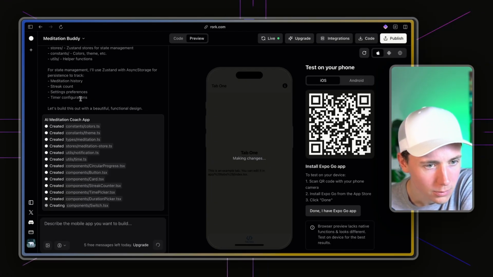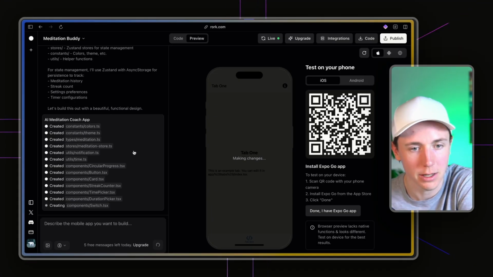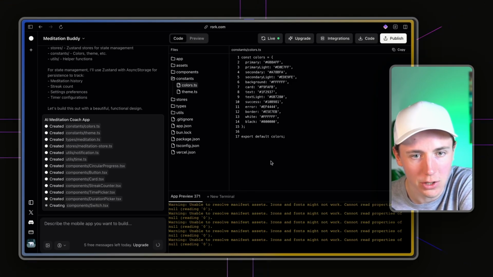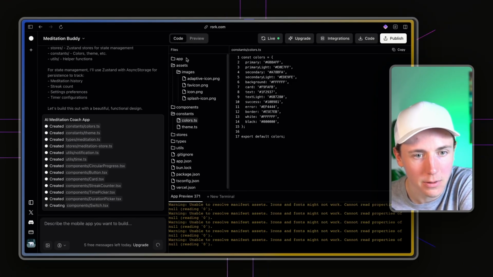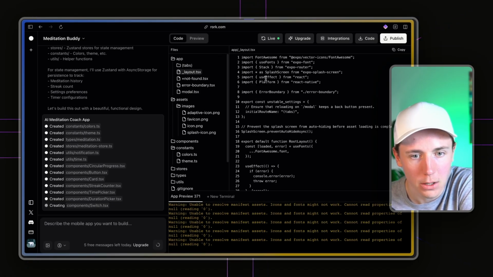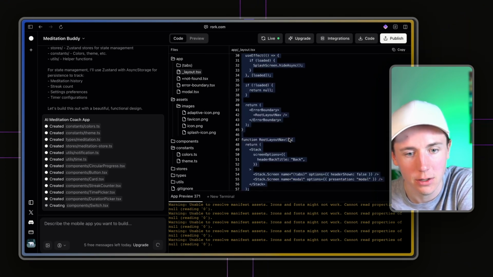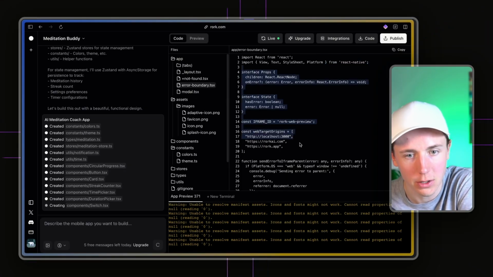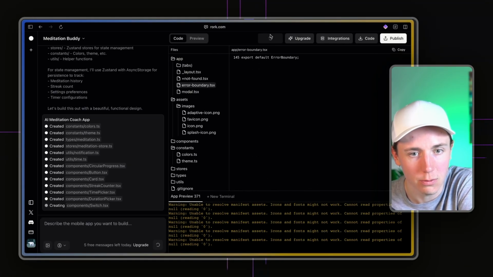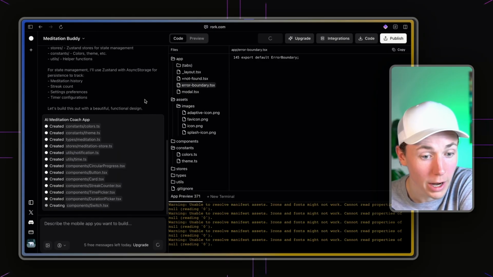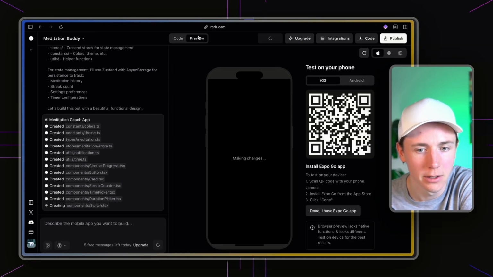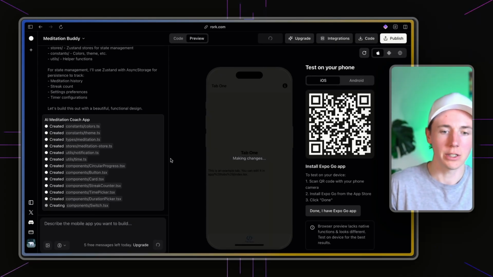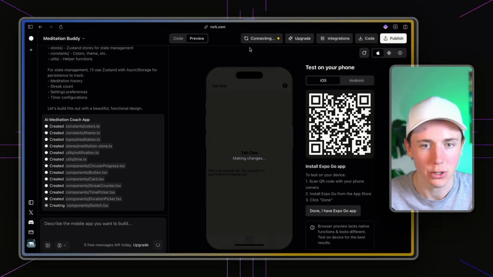And so I'm going to let this keep running, and you can see it's creating all of these different files, which are just like different programs. And if I click on one of these, you'll see that like all these files, it's literally just writing code for us. Like, it just wrote all this code, just wrote all this code, right? So it's literally just writing code for us. You can see it's just creating file after file. And so I'm going to let this run for a second so that we can start seeing what the app actually looks like.